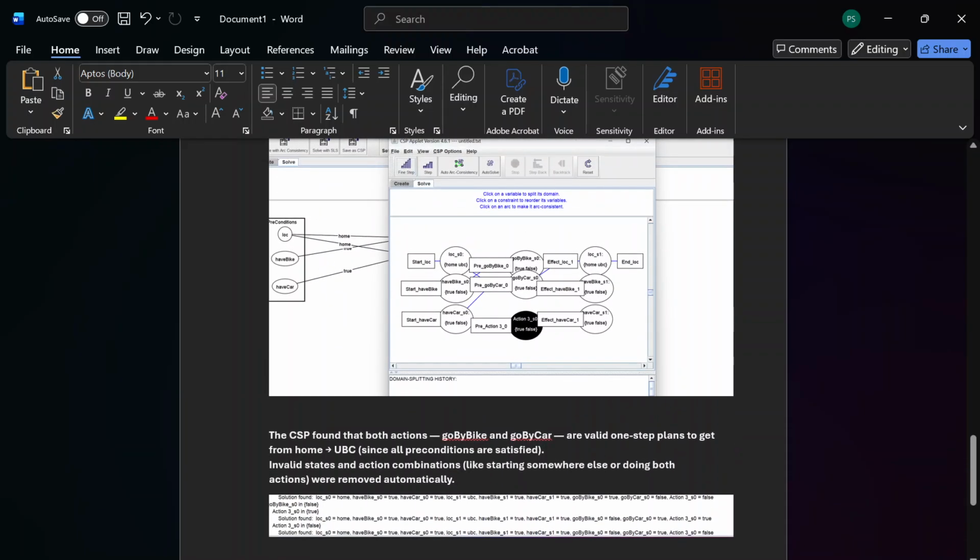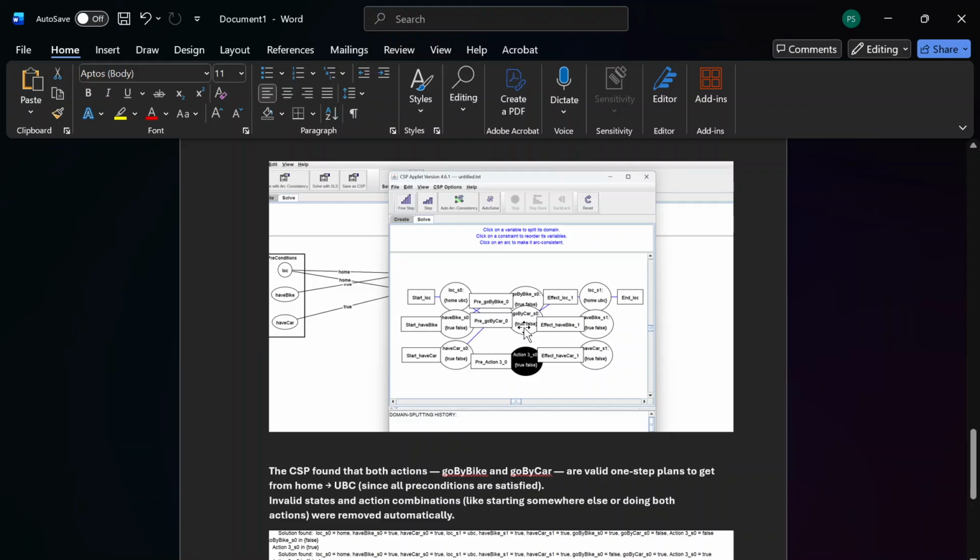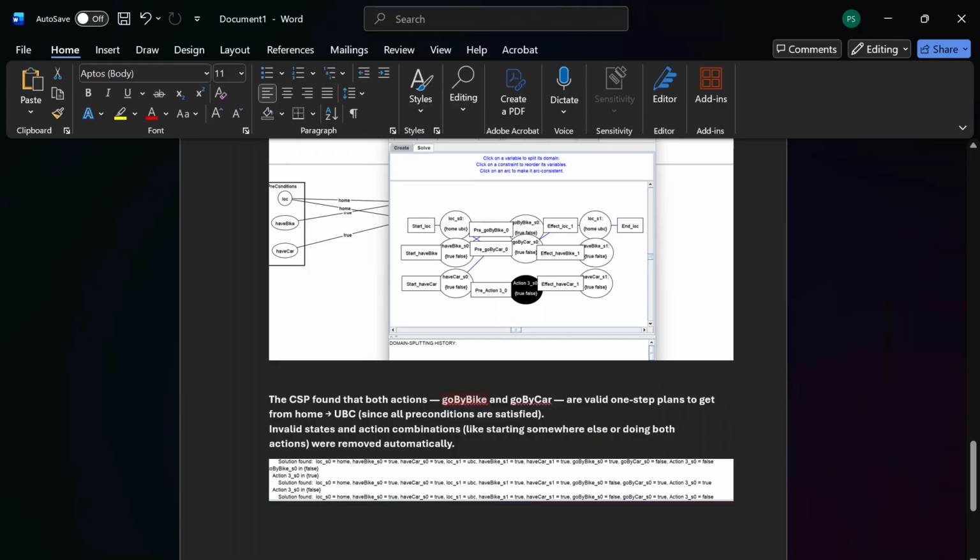But the third question, the last question here, was what would get removed? So after running it so many times, I think nothing will get removed. The go by bike and the go by car conditions will be there if we stay at home.